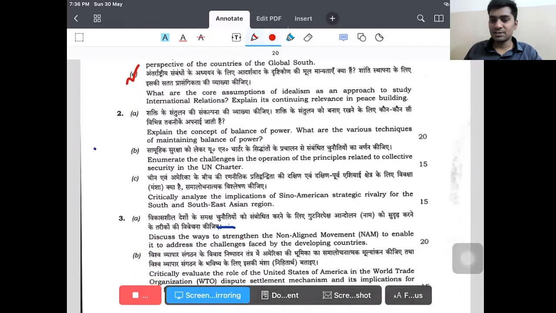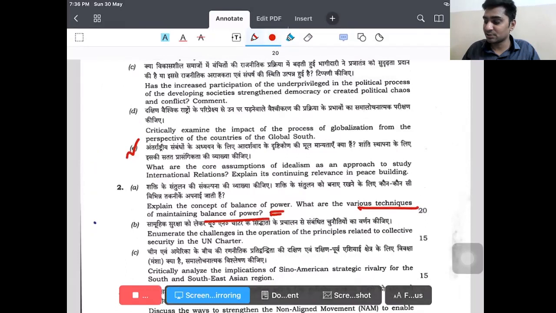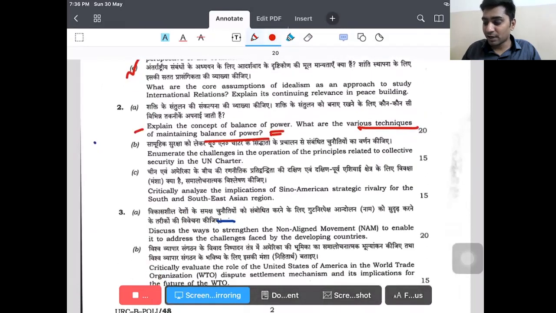And for the rest of the things, yes, explain the concept of balance of power. We will come to this topic called balance of power; that would be the next topic in our discussion from tomorrow. But remember, here the question is: explain the concept of balance of power. What are the various techniques of maintaining balance of power? This is a direct question related to balance of power. Again, like globalization, which we discussed, that is a separate topic here. But how far can we substantiate our answer as far as balance of power is concerned?